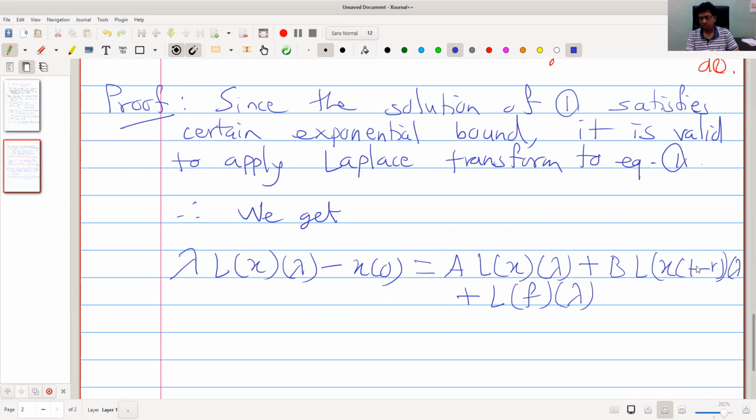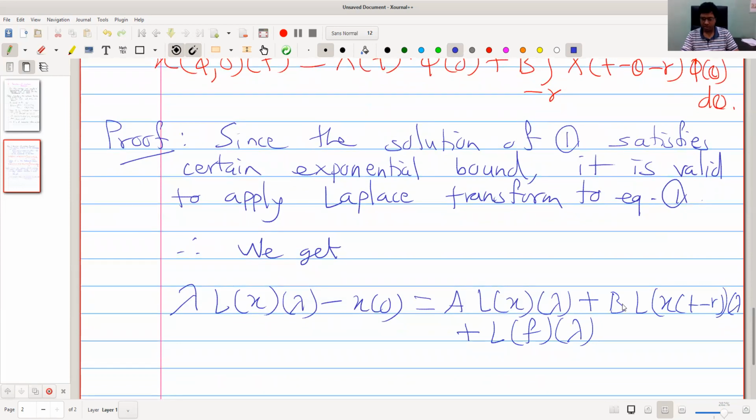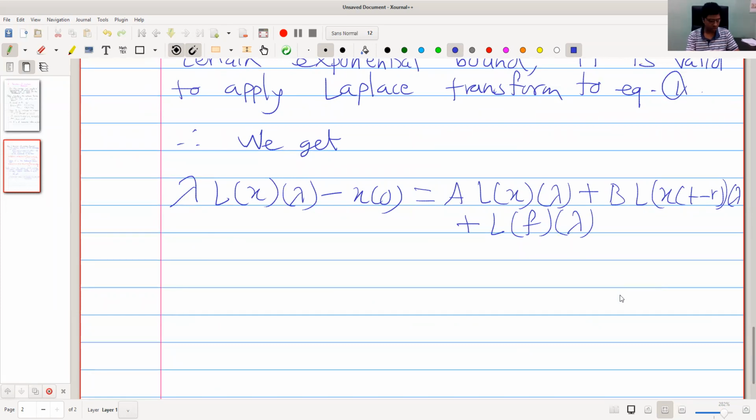Now we have considered such thing, Laplace transform of x of t minus r, in one of our lectures. Let me share that file so that it is clear.